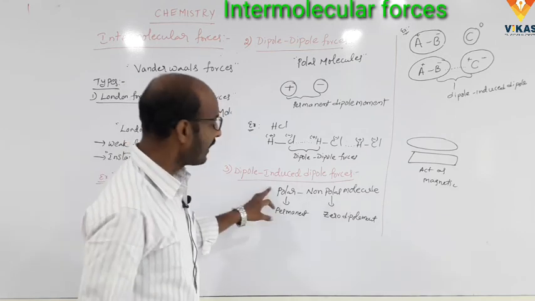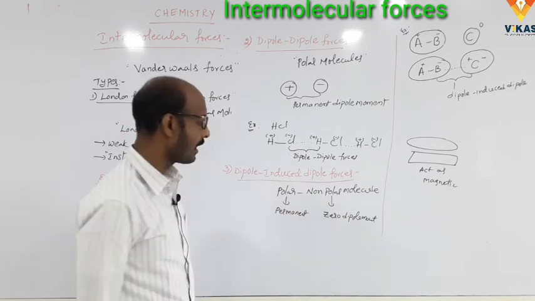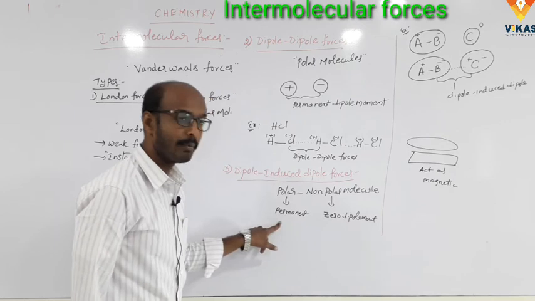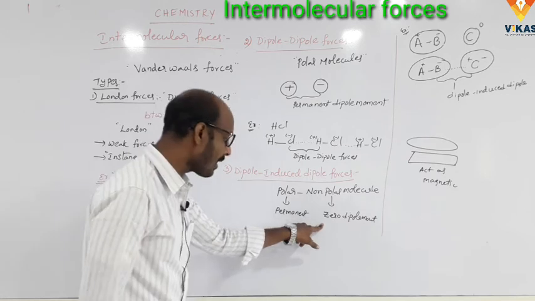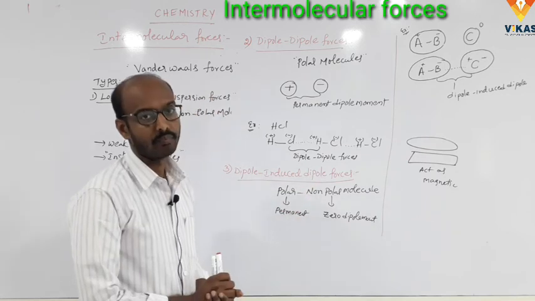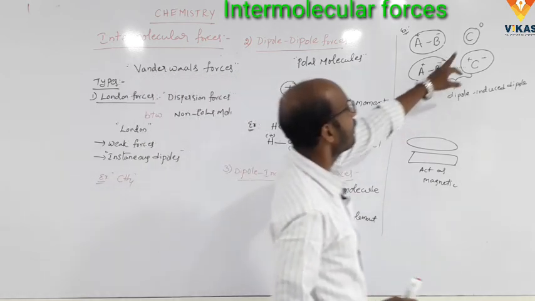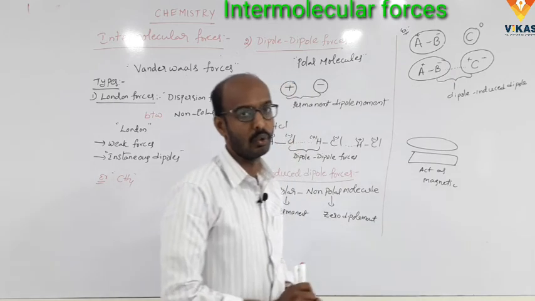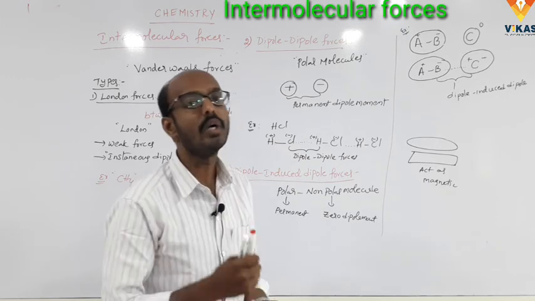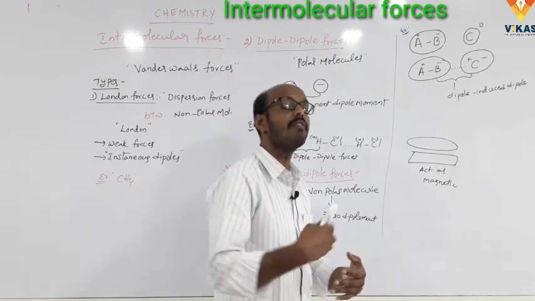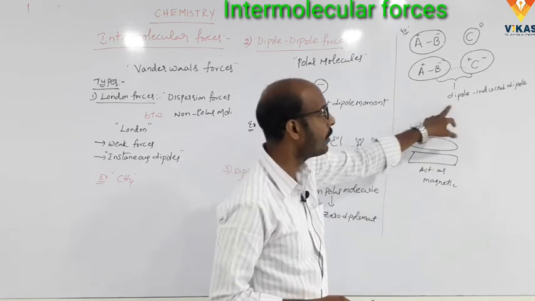Okay. Here one involves one polar molecule and one non-polar molecule. The polar molecule has a permanent dipole moment and the non-polar molecule has zero dipole moment. The non-polar molecule is influenced by the polar molecule and gets partial positive and negative charges. It converts to a polar molecule, but not permanently. So that is called dipole induced dipole.